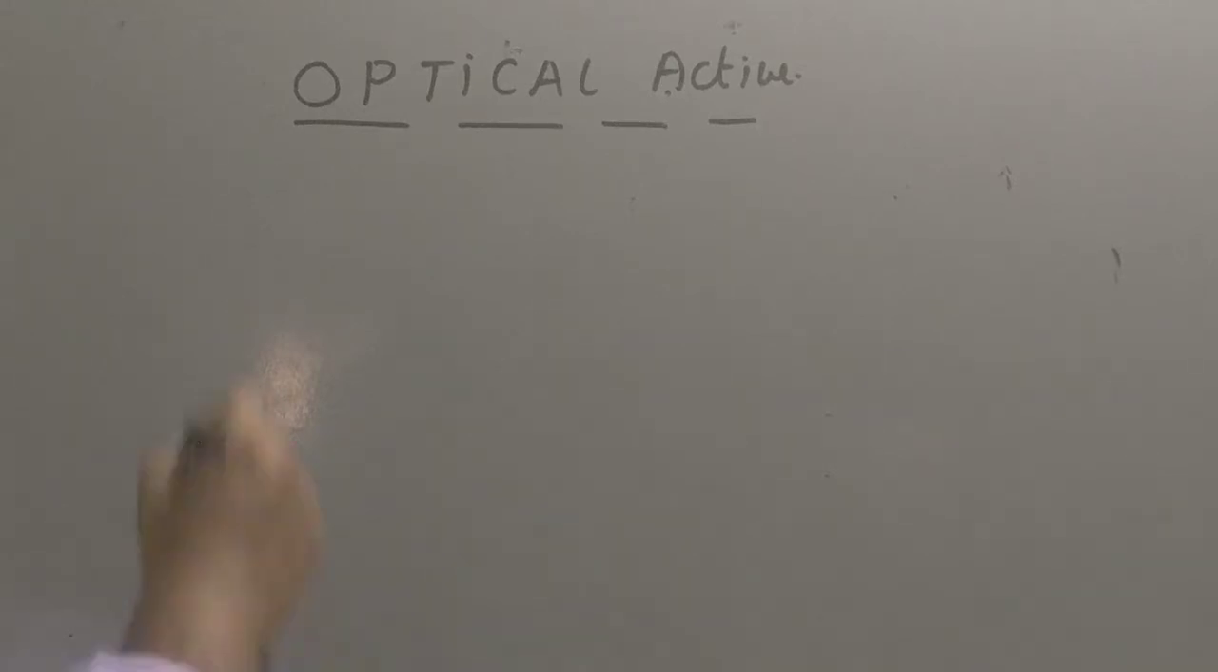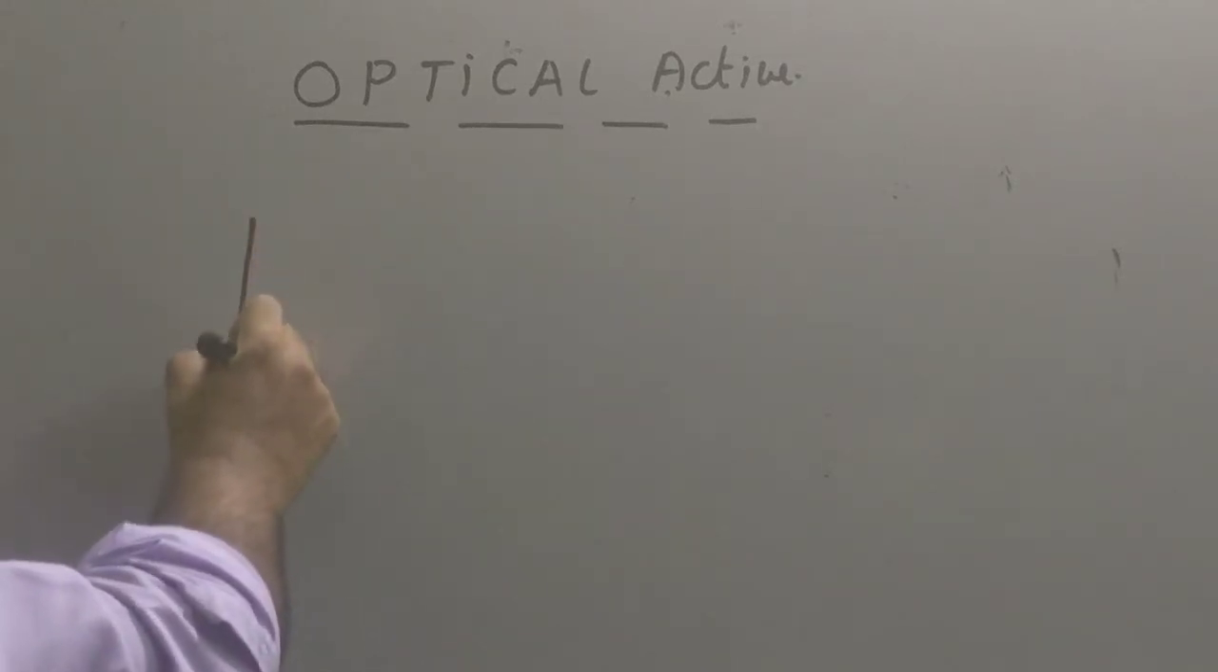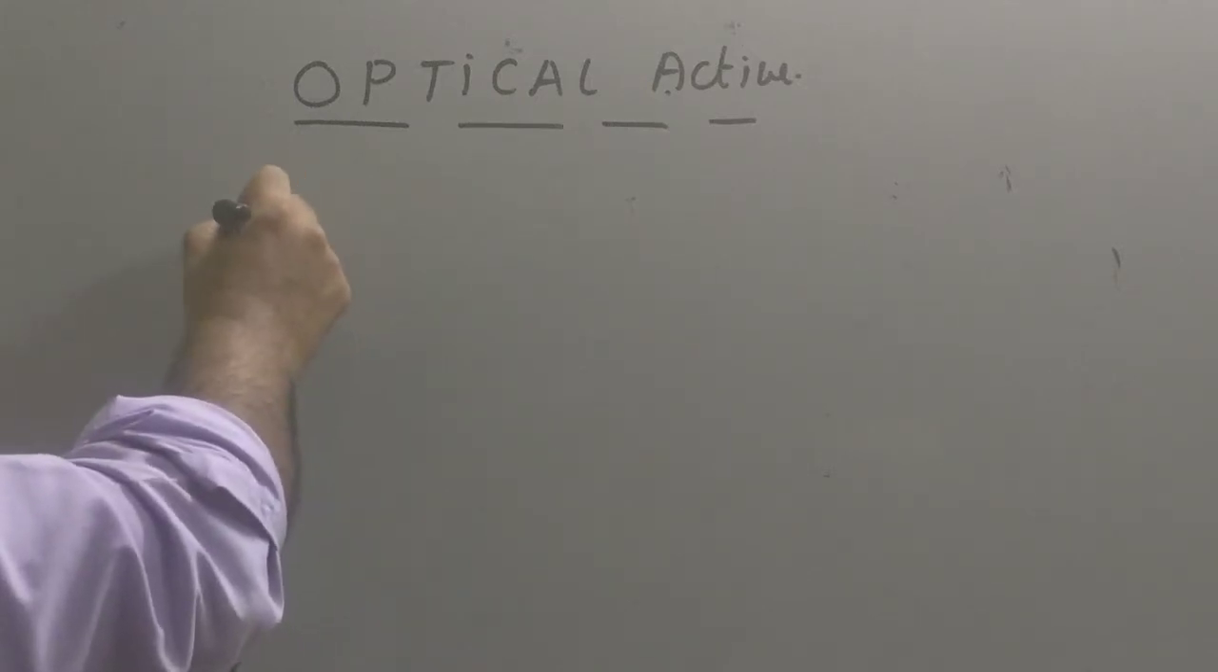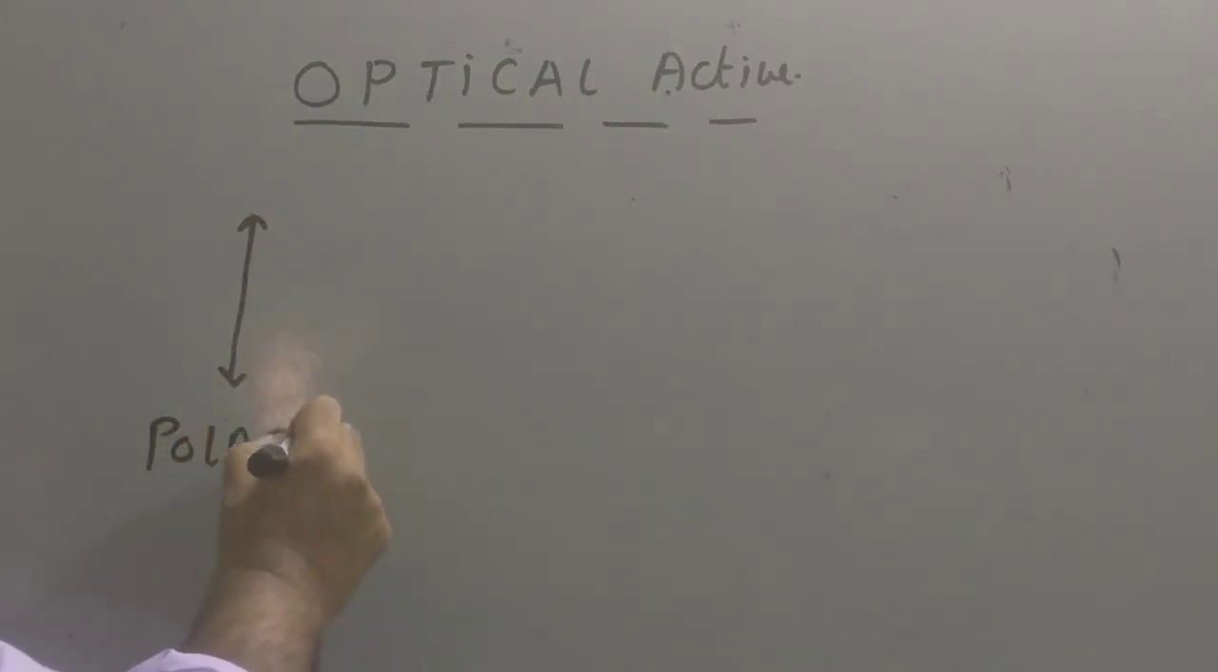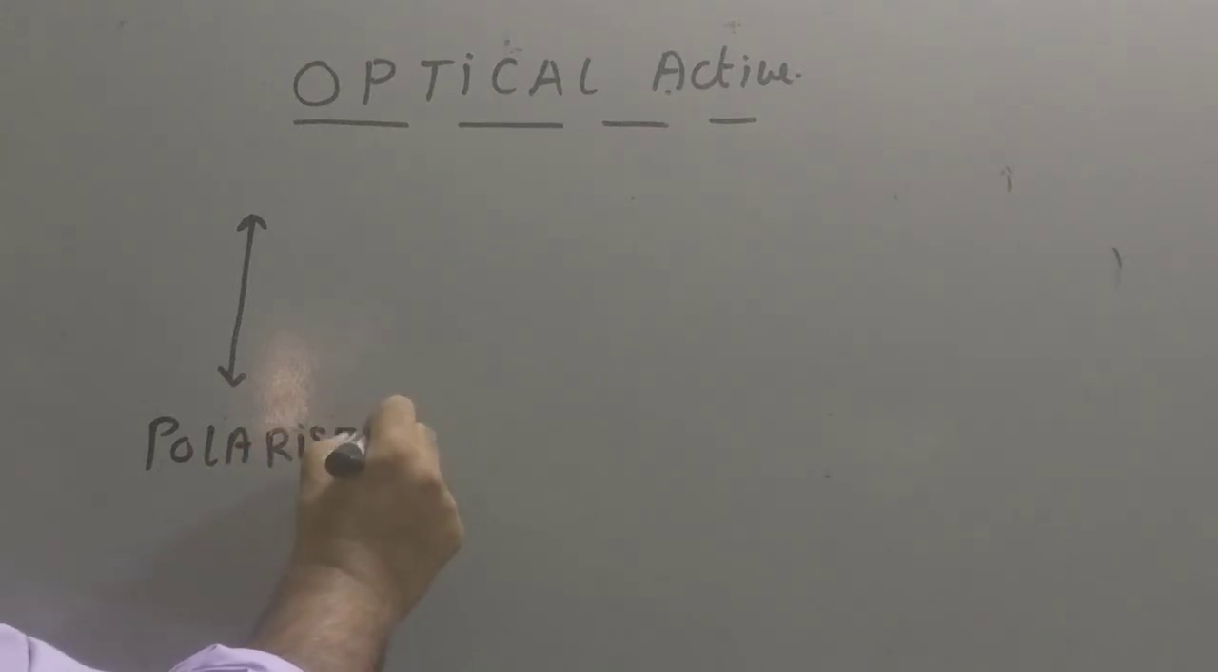So let's see what an optical active compound does. We use a polarized light. So we have a polarized light. We take a glass tube.